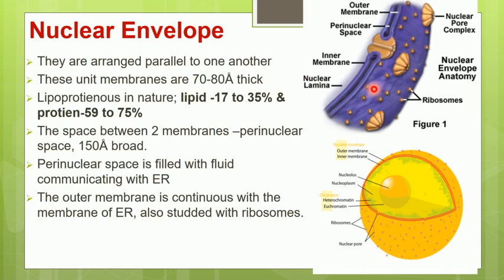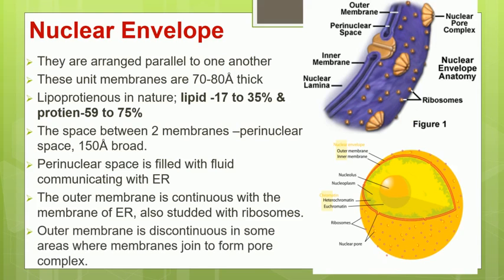The small yellow dots shown in this picture are the ribosomes attached to the outer nuclear envelope, and the large yellow structures are the nuclear pores. So this outer membrane is discontinuous at some places. You can see there is a break in the nuclear envelope, and that break is called a nuclear pore.